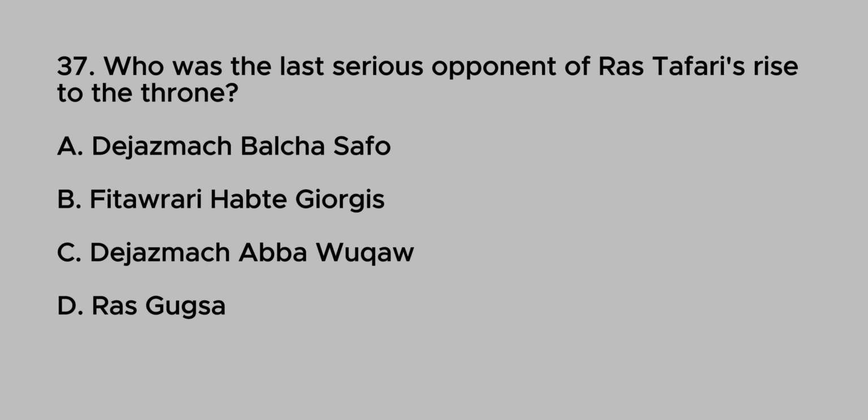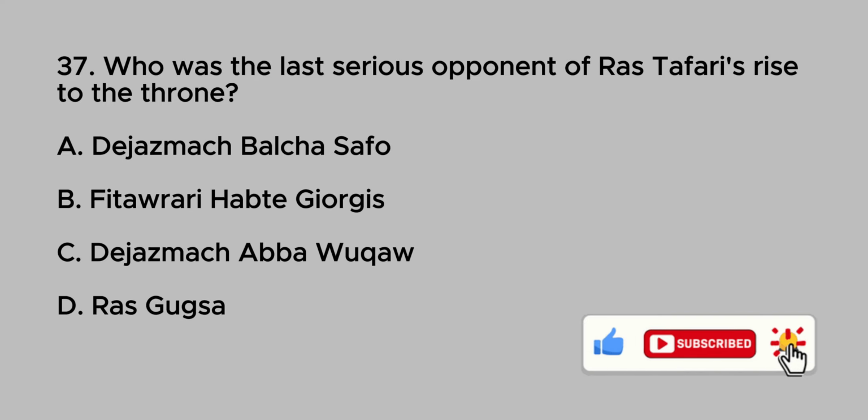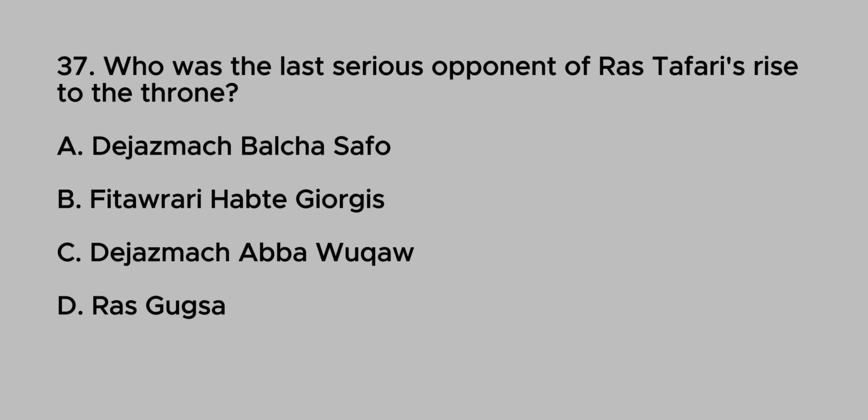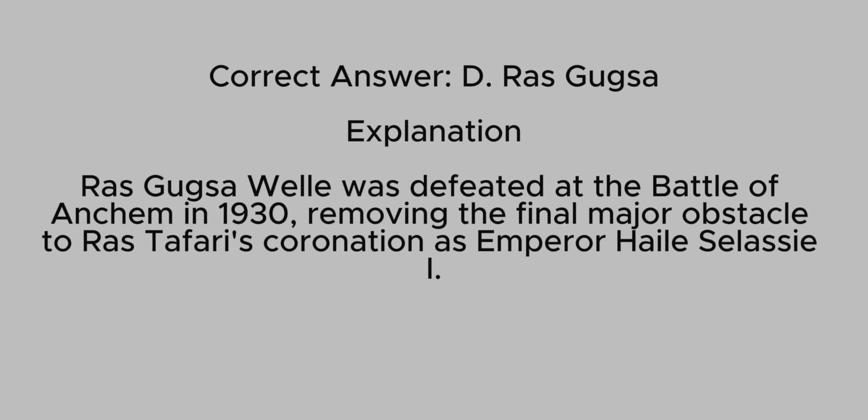37. Who was the last serious opponent of Ras Teferi's rise to the throne? A. Dejazmach Balcha Safo. B. Fitawrari Habte Giyorgis. C. Dejazmach Abawaka. D. Ras Gugsa. Correct answer: D. Ras Gugsa. Explanation: Ras Gugsa was defeated at the Battle of Ankober in 1930, removing the final major obstacle to Ras Teferi's coronation as Emperor